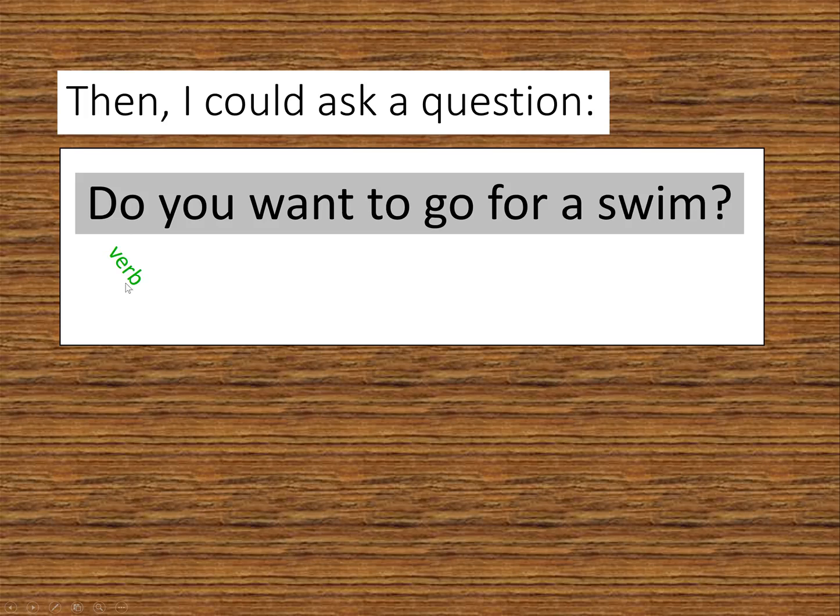So do is a verb. You is a pronoun. Then when we look at the words want to go, all 3 of these words make up a verb phrase. For is a preposition. A is an article. Swim is a noun. Let me just explain, what is a verb phrase? Well, in this course, the only type of verb phrase that you'll have to look out for is the kind that you'll see in the future tense.